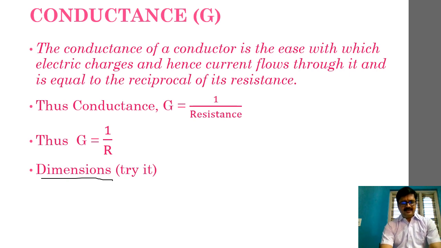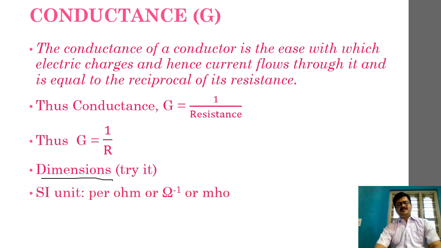Now let's take a look at the SI unit. The SI unit is quite easily per ohm, 1 divided by ohm, which can also be called mho. It is pronounced as mho, which is the reverse of ohm; if you observe the alphabetic order, ohm was OHM, so the reciprocal of ohm is MHO. It's quite evidently simple. Please remember this.